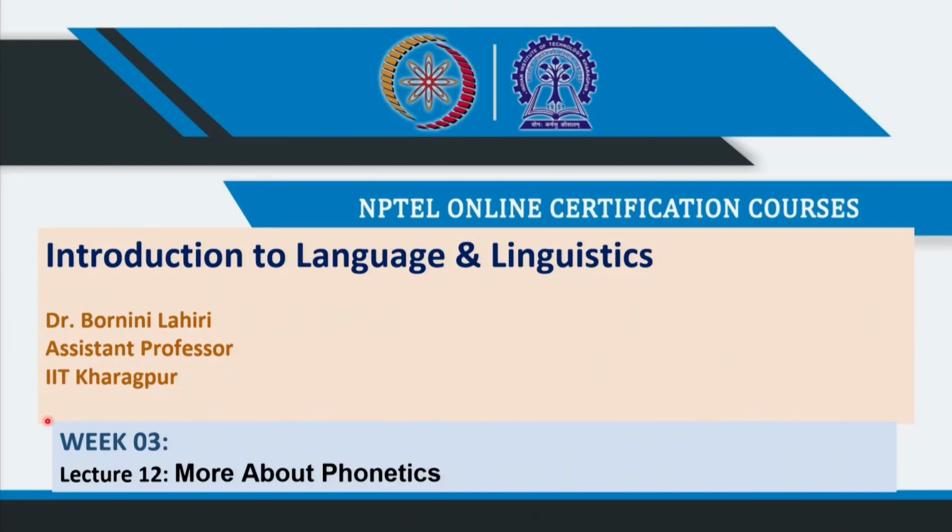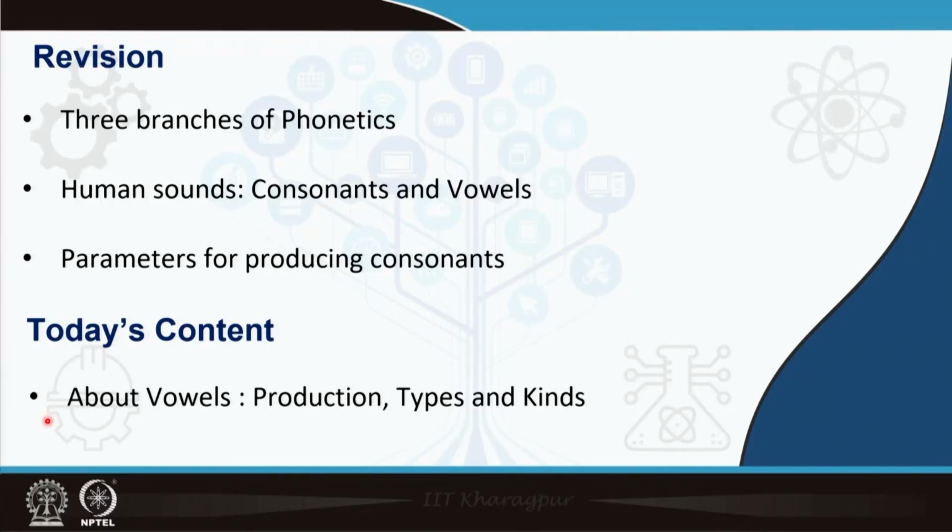If you remember, in the last class we were talking about human sounds which are used in language. So basically we were talking about phonetics. In the last class we talked about 3 branches of phonetics. We talked about the 2 basic classes of sounds, consonants and vowels.